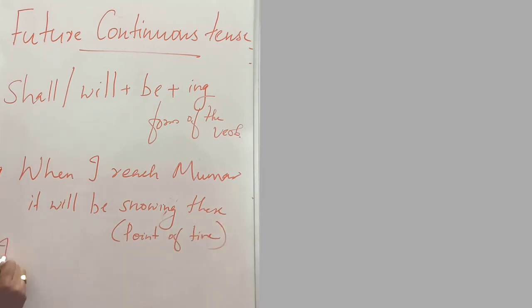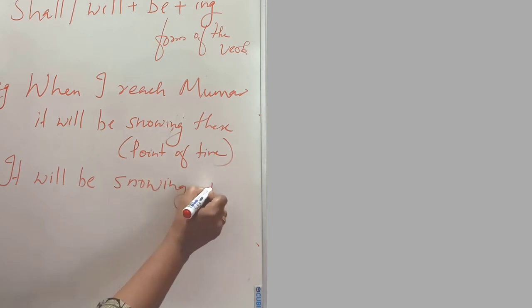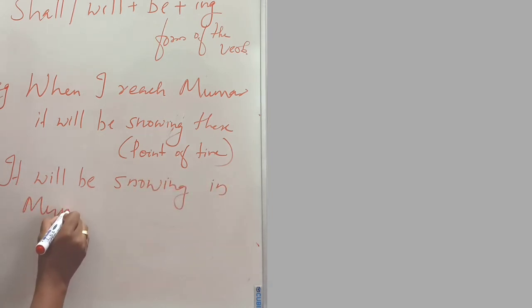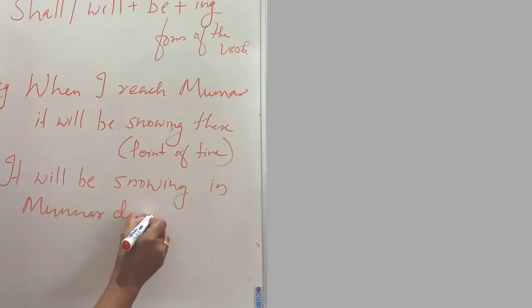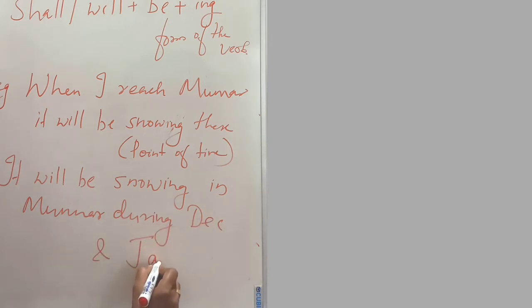Then it will be snowing in Munnar during December and January. It is a period of time. This is a period of time. Future continuous tense is used to express an action that will be in progress at a given point of time. Given point of time in future.